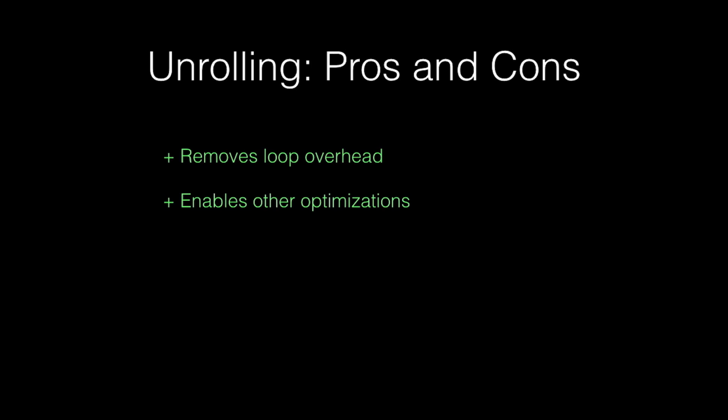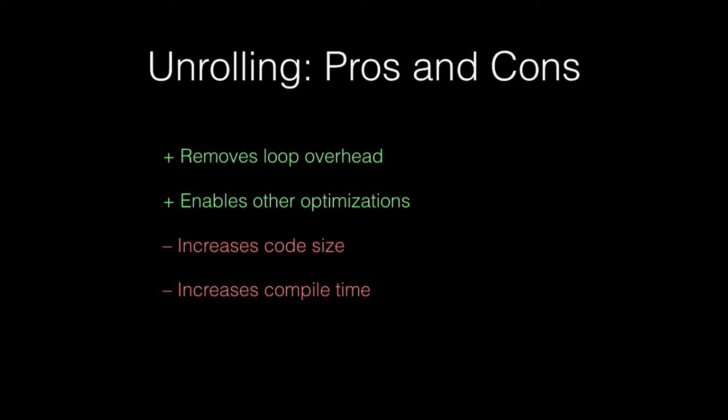However, loop unrolling also has several important drawbacks that we should be aware of. First of all, when we replicate the loop body several times, we of course increase code size. But increased code size means that later passes have to spend more time processing our code, and that means that compile time will also grow.